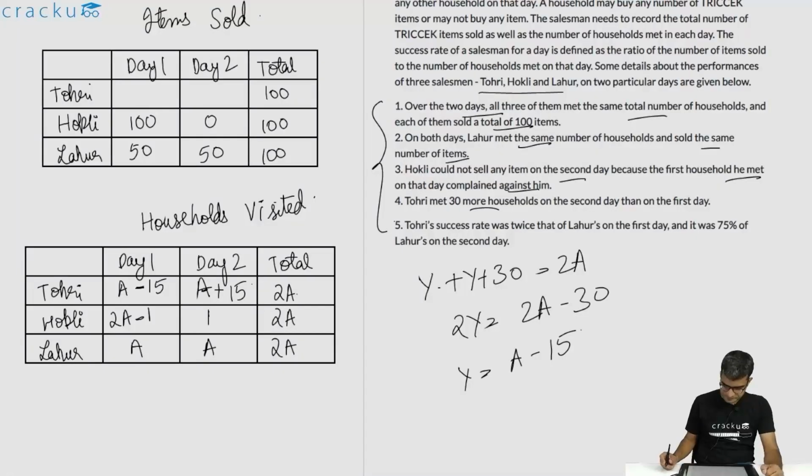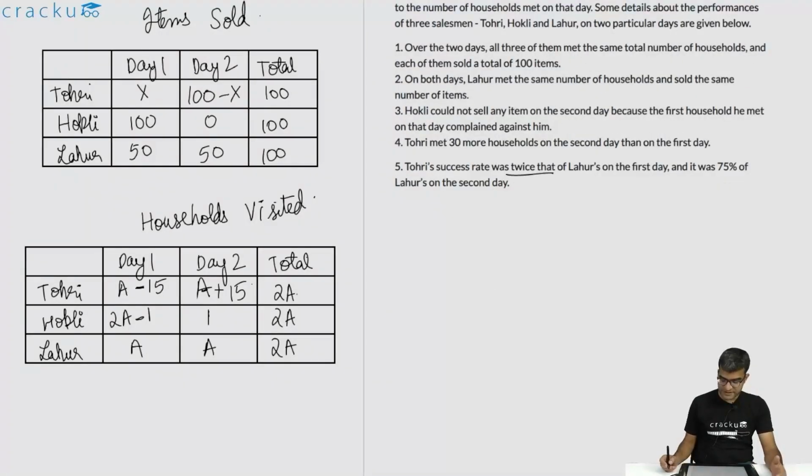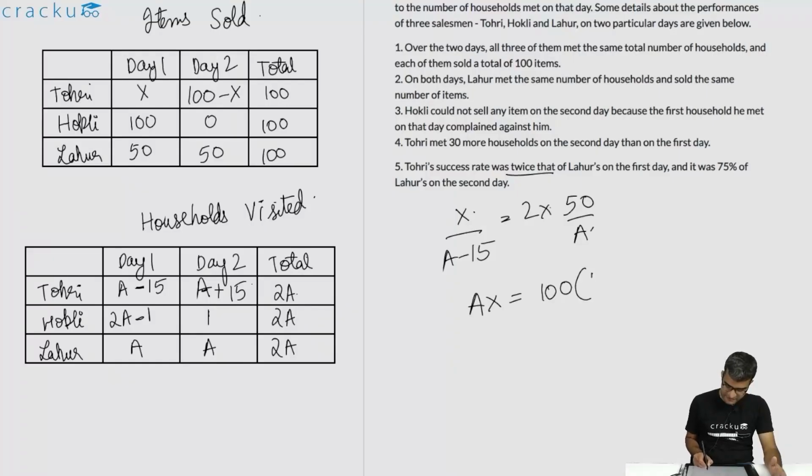We are also told that Tohri's success rate was twice that of Lahor's on the first day. What is Tohri's success rate on the first day? That will be X divided by A minus 15. This is equal to 2 times Lahor's on the first day. Lahor's on the first day is 50 divided by A. So now if you cross multiply, you are going to get that AX is equal to 100 times A minus 15.